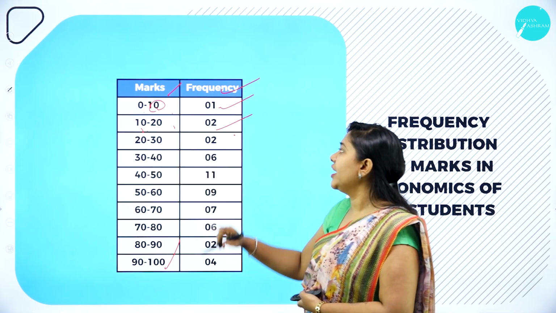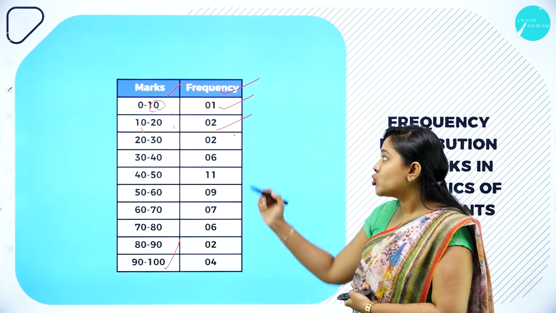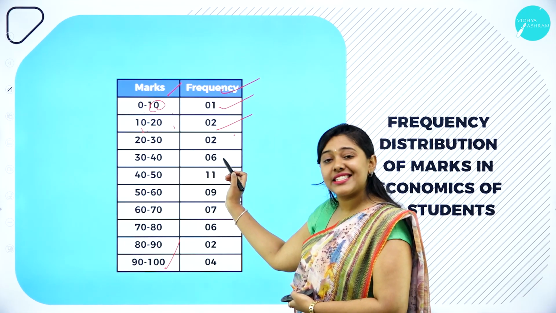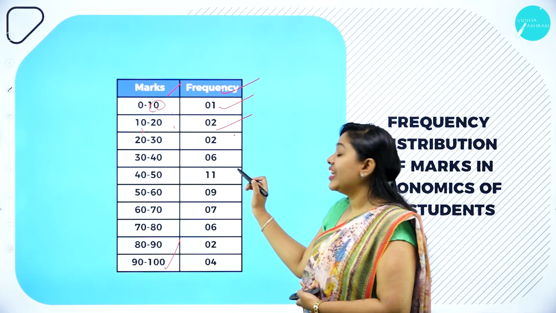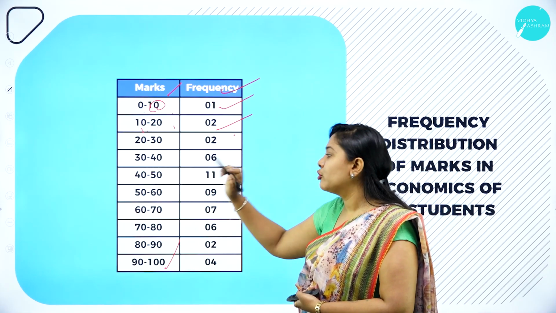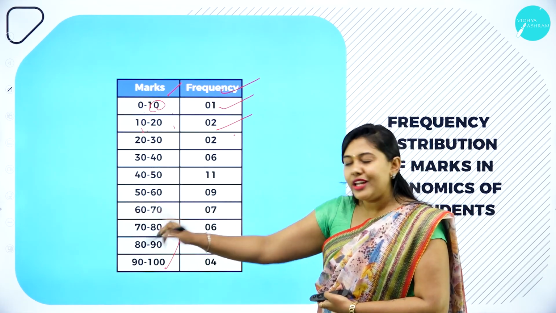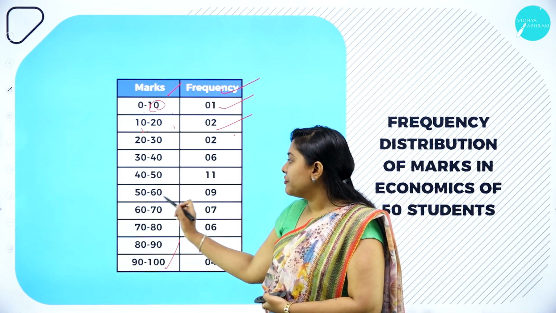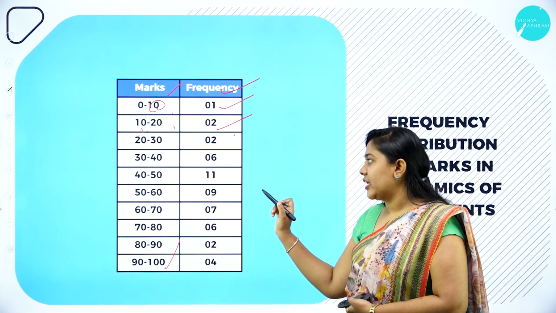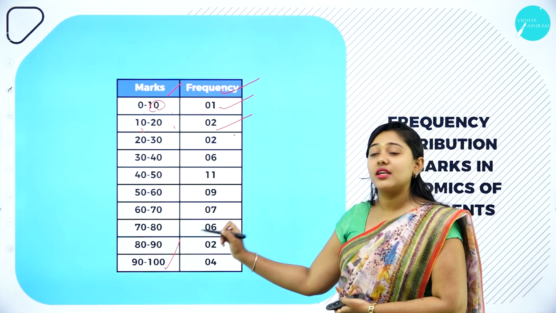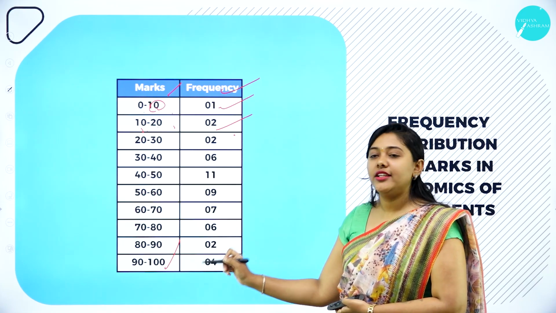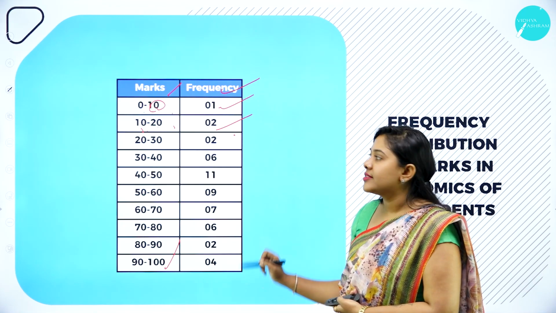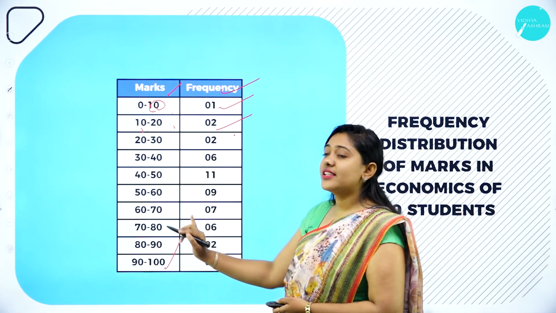In 20 to 30, we again have 2 numbers, 2 frequencies. In 30 to 40, 6 numbers are there. In 40 to 50, 11 numbers are there. From 40 to 50, all the numbers that come will be included here. So we have 11 frequency. In the 50 to 60 class we have 9, 60 to 70 we have 7, 70 to 80 we have 6, 80 to 90 we have 2, and 90 to 100 we have 4 numbers. So we have done this frequency distribution table.